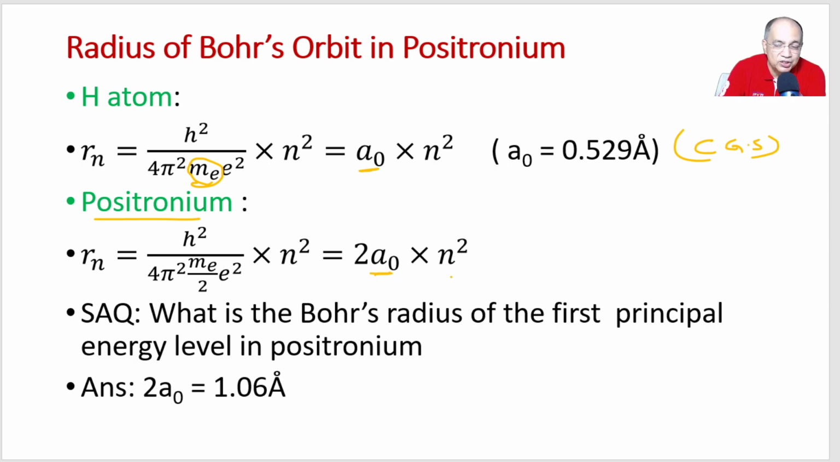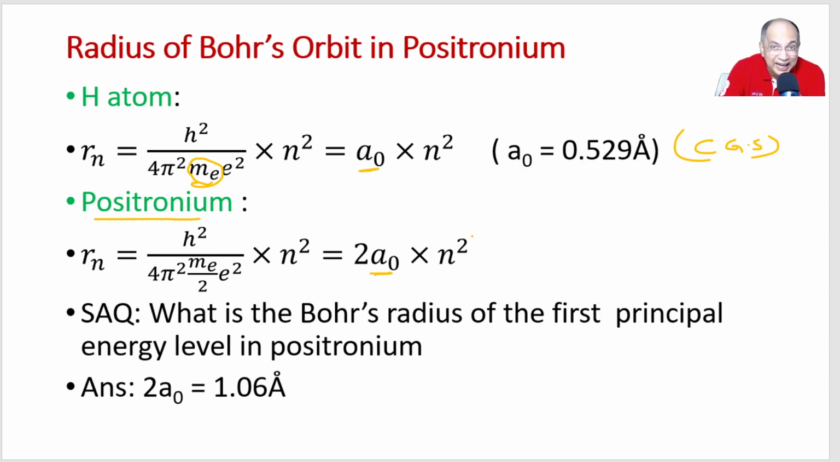So if n is equal to 1, the first shell quantum level of positronium, what is the radius? From the center, not the nucleus, there is no nucleus. It will be 2A0 into n square. So here is a question for you: find out the Bohr's radius for the first principal energy level in positronium. It is simply 2A0, n is equal to 1.